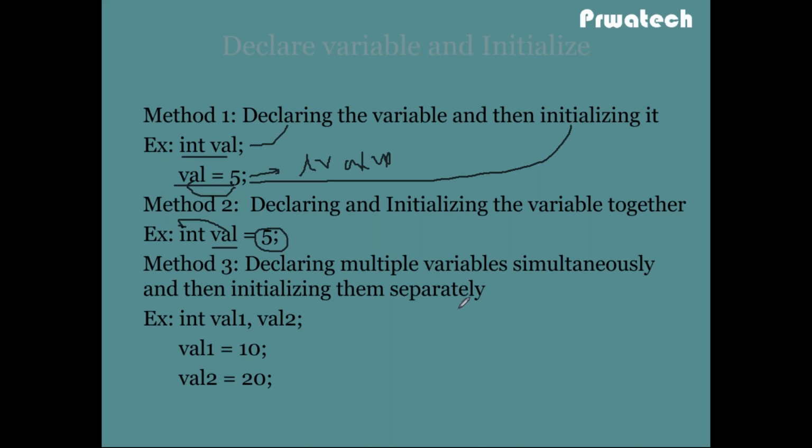Suppose float x, y, z. x, y and z are variable names of float data type. First I declared, then the value of 10 is assigned to val1, then the value of 20 is assigned to val2. So this is method 3. Multiple variable declaration happens first, then initialization is done.